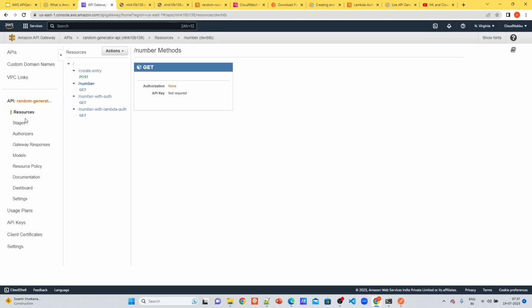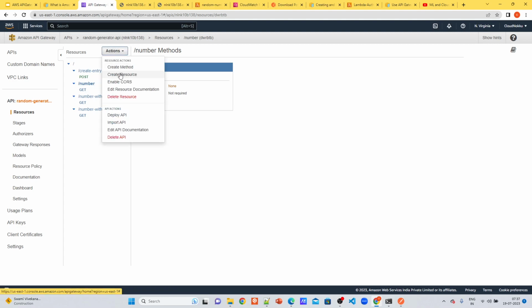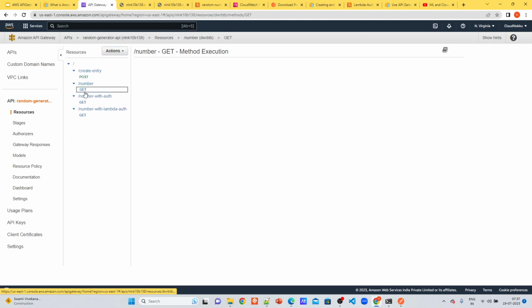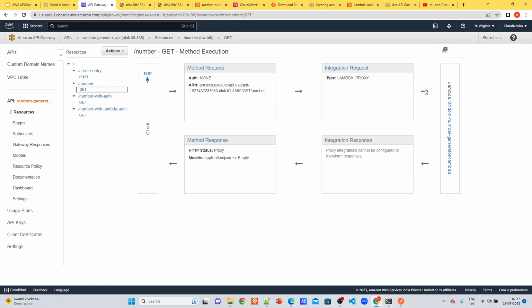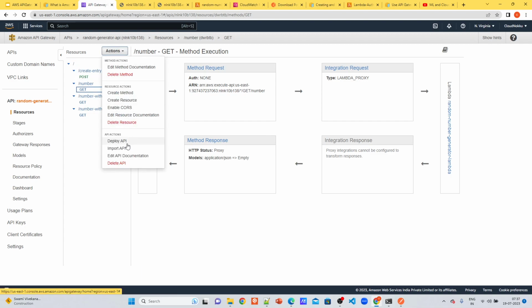One thing to note here is that under this Resources section, you will create the resource hierarchical structure and methods for interacting with your backend. Once you have created the resource and method, and you have integrated your backend, you need to deploy it.